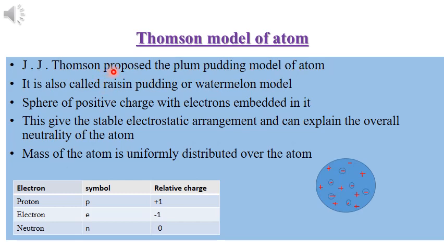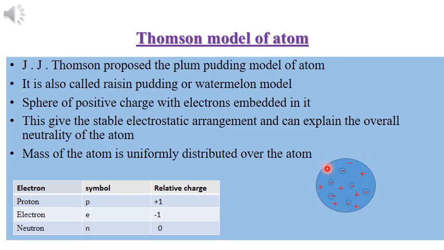J.J. Thomson proposed the plum pudding model of atom. He also called it raisin pudding or watermelon model. Why is it called a pudding model or watermelon model? Consider a pudding or watermelon with some plums or seeds on it. It is a particular arrangement. He considered atom just like that.